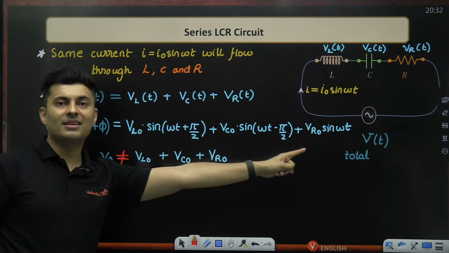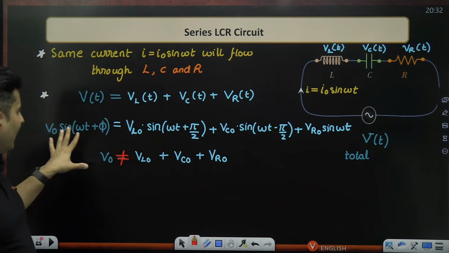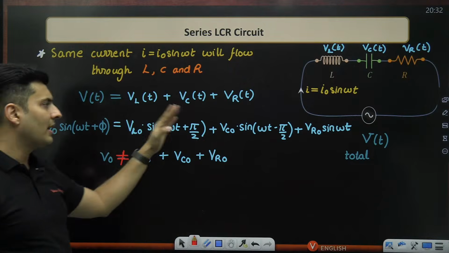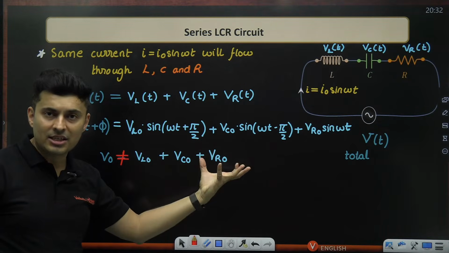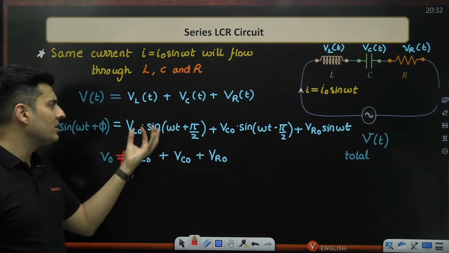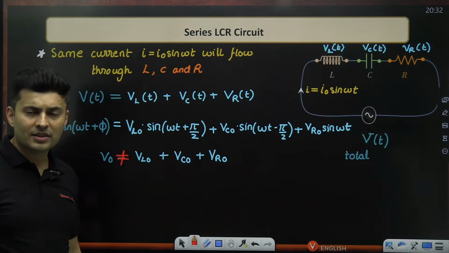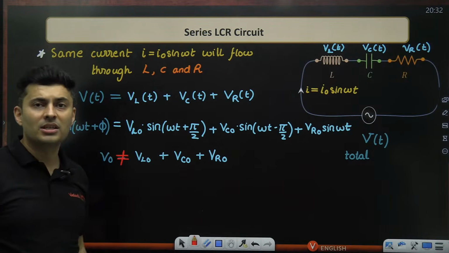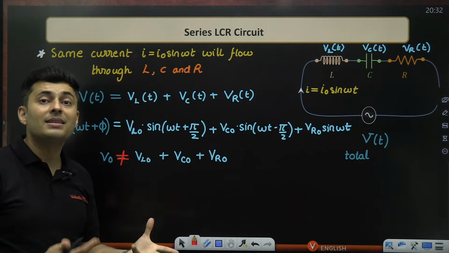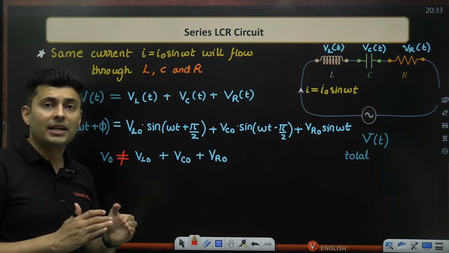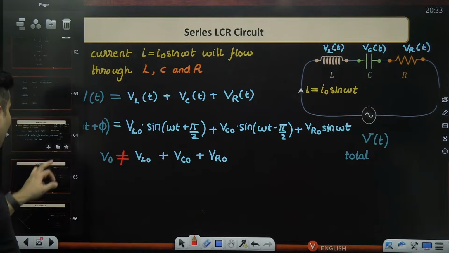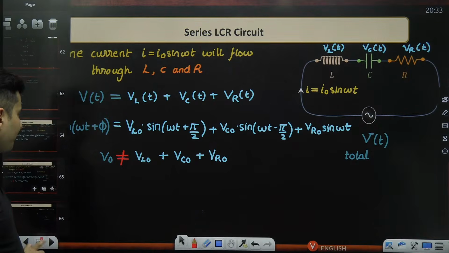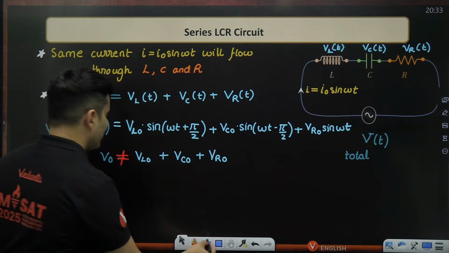Whenever you have such things in mathematics, where you see sine, cos, etc., and they have to be added, this is like superpositioning of SHMs or superpositioning of wave-like functions. And whenever you do superpositioning of waves or SHMs, it is essentially a vector addition of their phasors. It is nothing but a vector addition of their phasors.